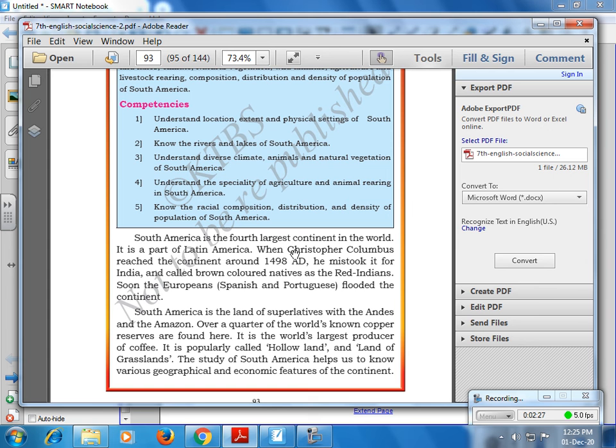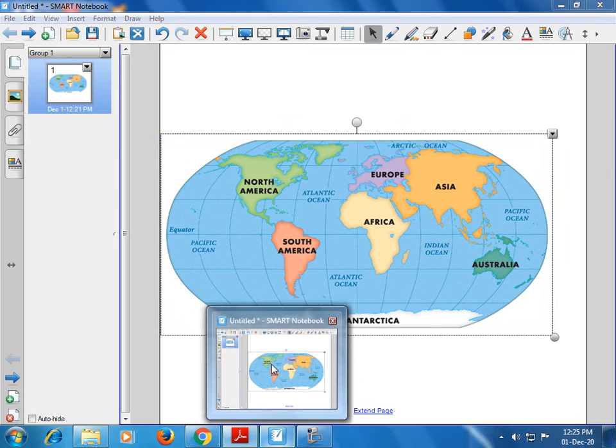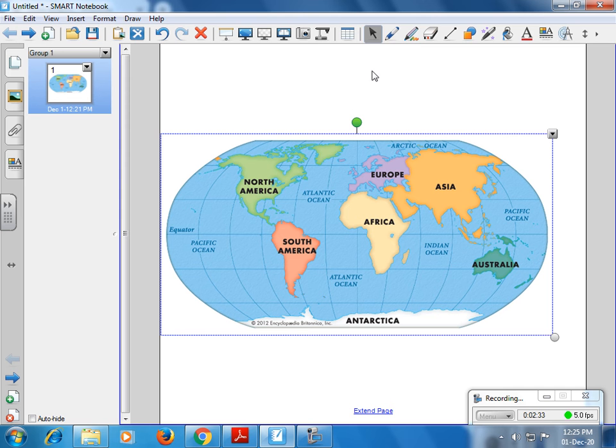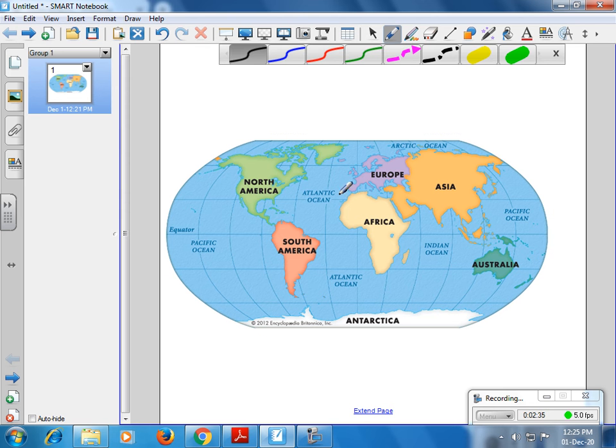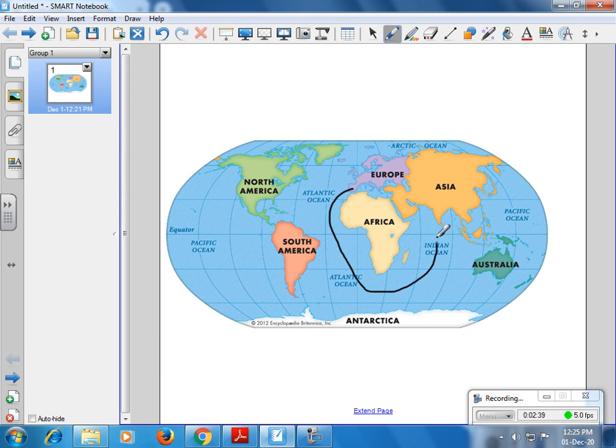Christopher Columbus tried to find a sea route to India, but accidentally he found South America. He named the people by seeing their color, brown or red, as Red Indians.